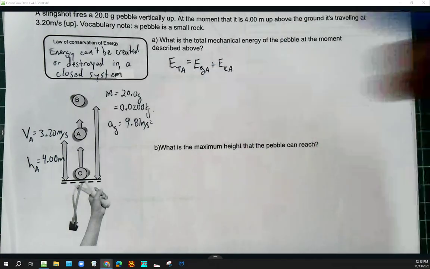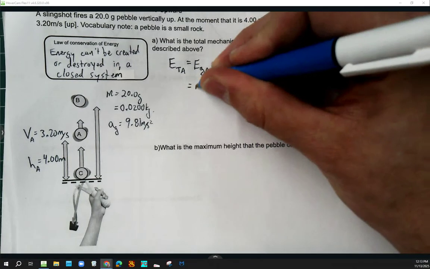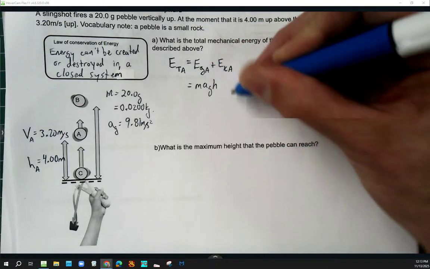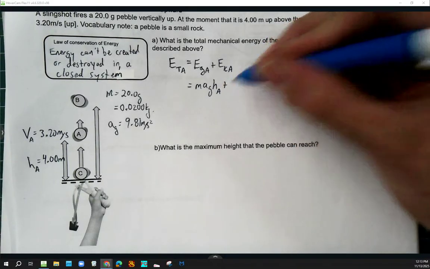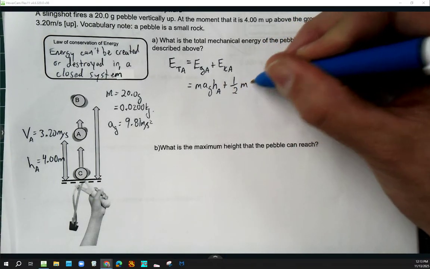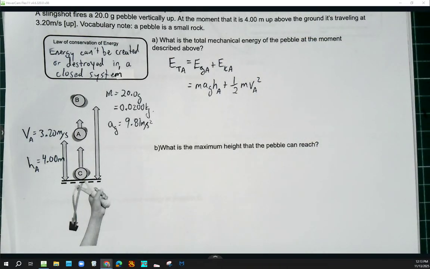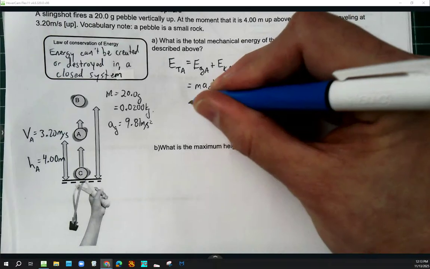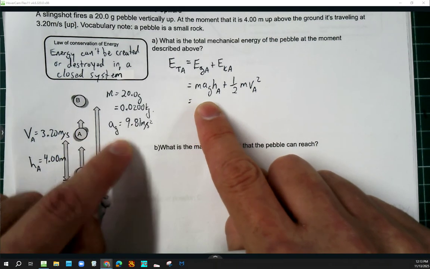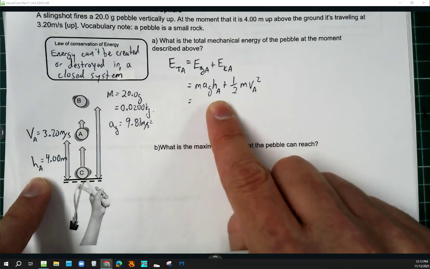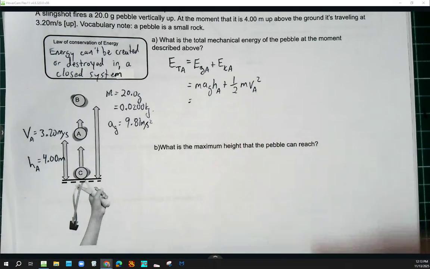So we say total mechanical energy for us, we know gravitational potential energy was mass times acceleration due to gravity times height. Now it's gravitational potential energy at position A, so I'll say that it's height A, plus the kinetic energy, we expand that out as 1/2 m times VA squared, so the speed at position A squared. And we say, okay, well, the total mechanical energy, it looks like I have all the pieces of this puzzle. I know the mass, I know the acceleration due to gravity, I know height A. Again, I know the mass, and I know how fast it was going at position A. I've got all the pieces. We can just plug things in here.